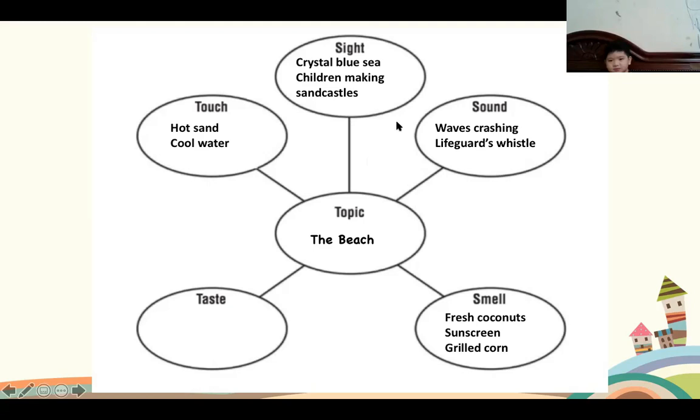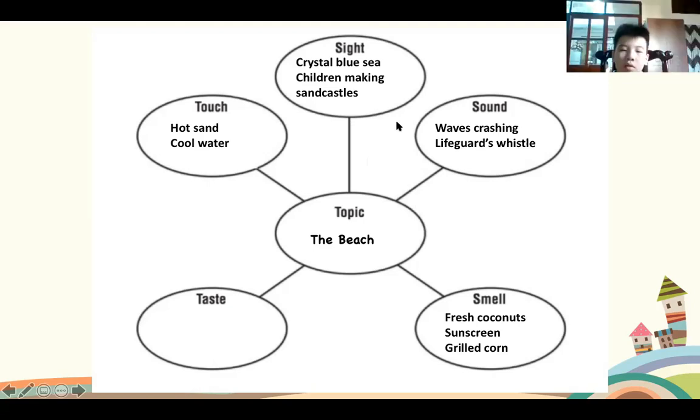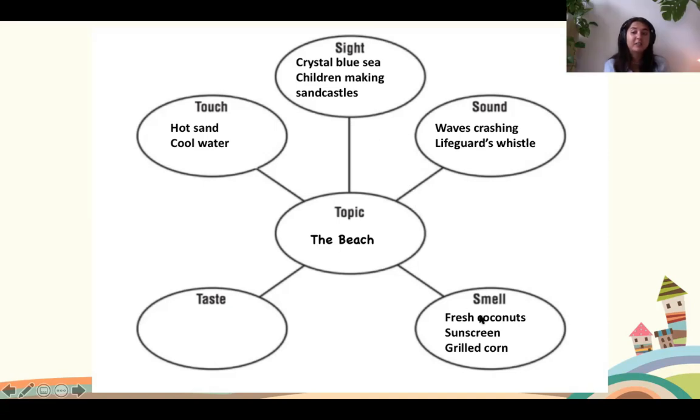Steve, what else can you taste at the beach? The coconut water. Good job. Again, so instead of saying that you smell the coconuts, you could say, I taste the ice cold coconuts. Amazing. Well done, Steve. All right, let's have a look at my examples.